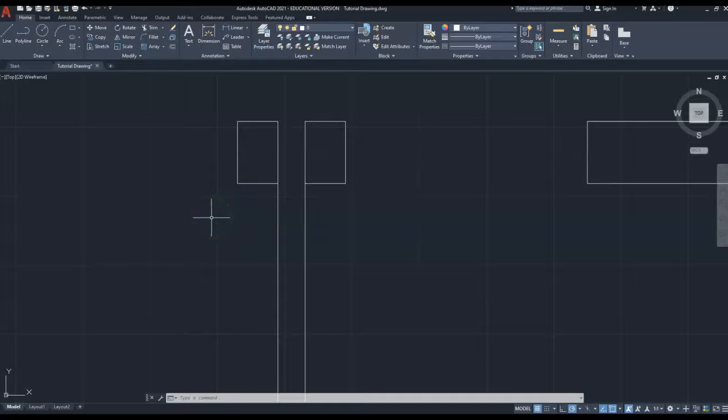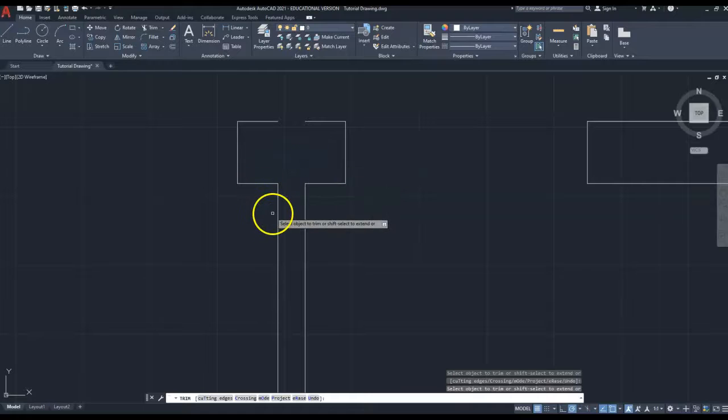So I'm hopefully going to use the trim function, and this is going to work. We hope. So let's click trim. So select the object to trim. So I want to just trim that bit there, which it has worked, and I want to trim that there. So that's now gone.